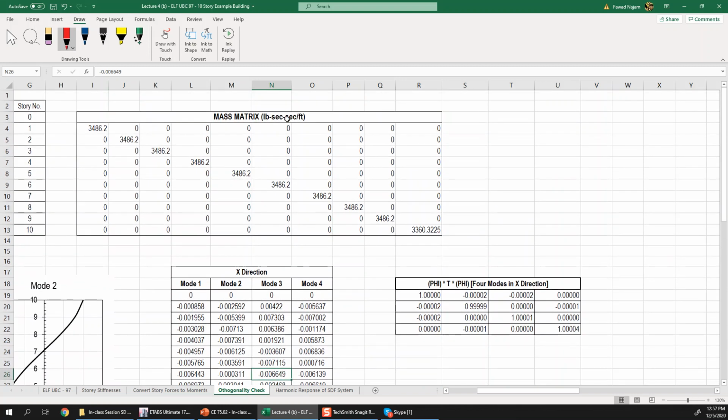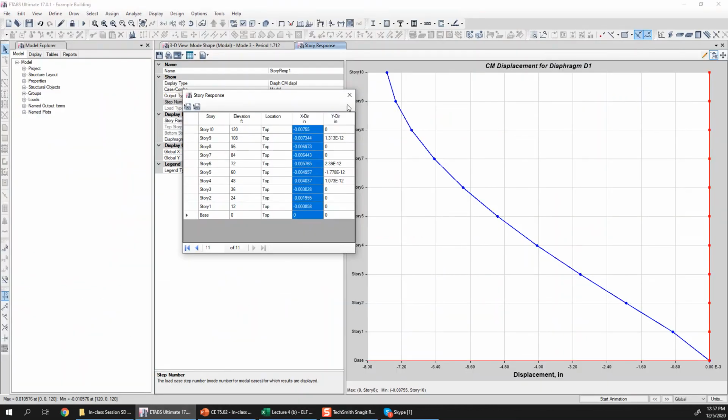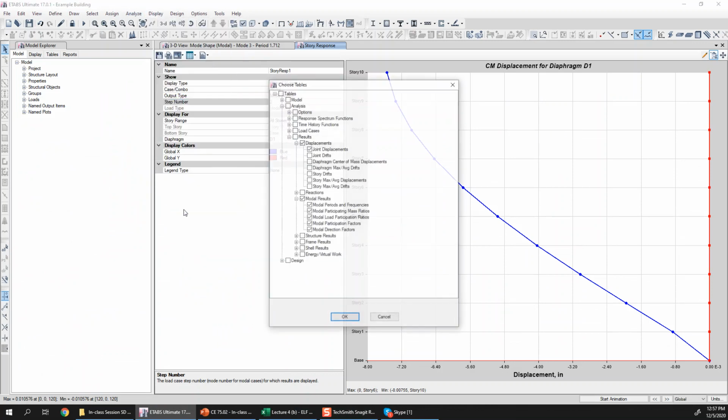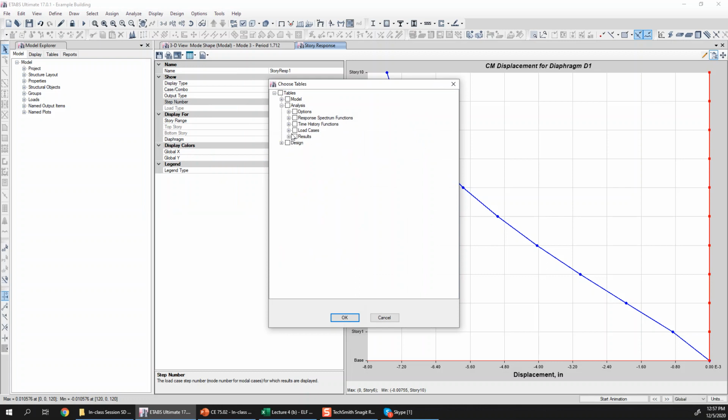Also I extracted the mass matrix. How did I extract it? Basically I go to Tables, Display, Show Tables, and then you have the center of mass of the stories here. I think it should be in Results, then Structure Results, and then Center of Mass and Rigidity.